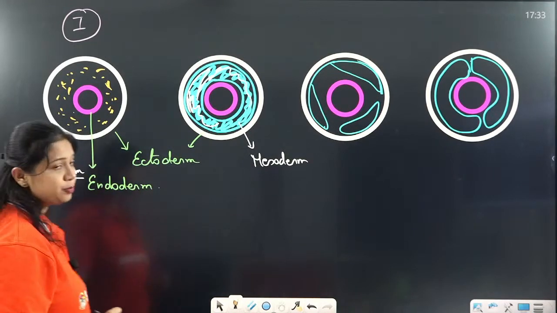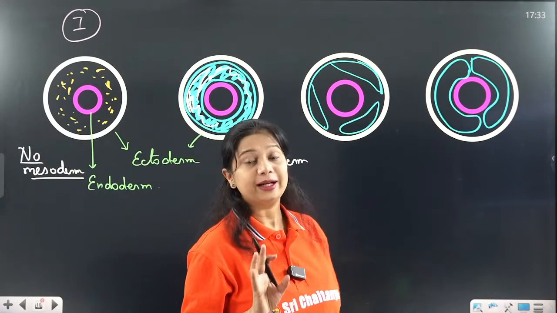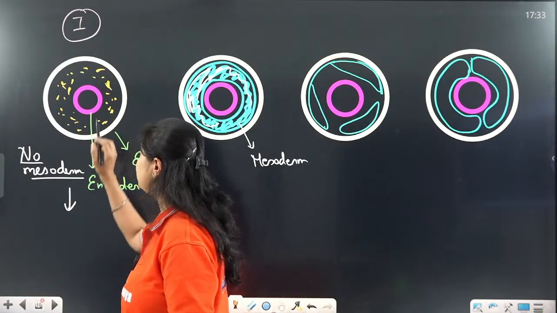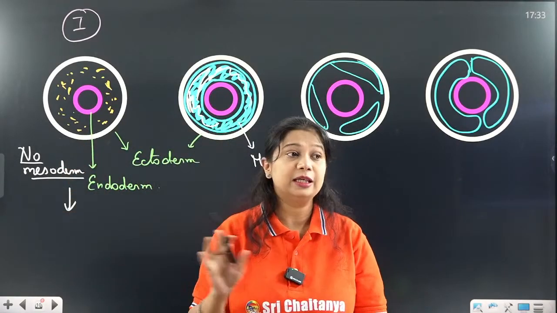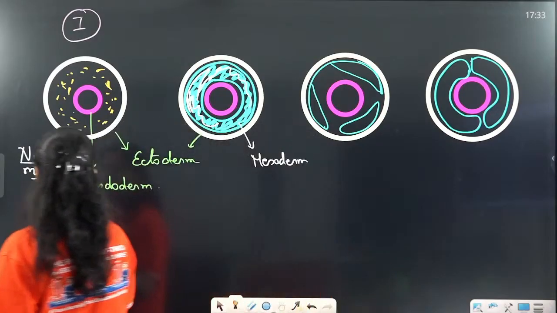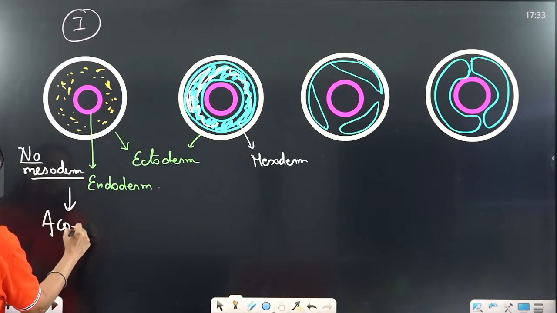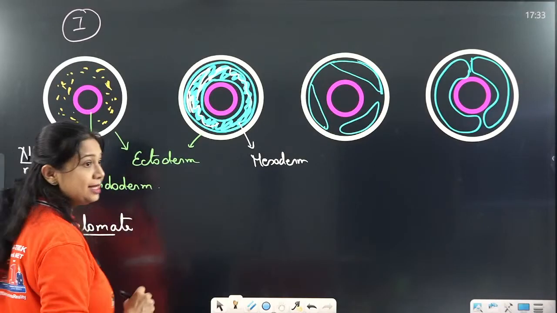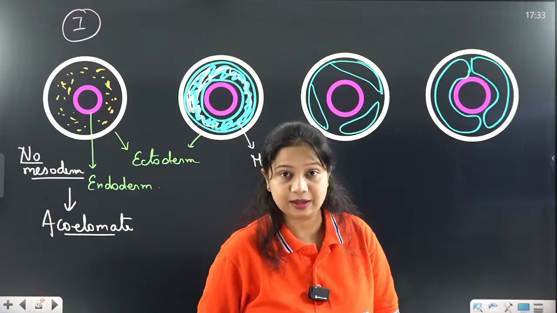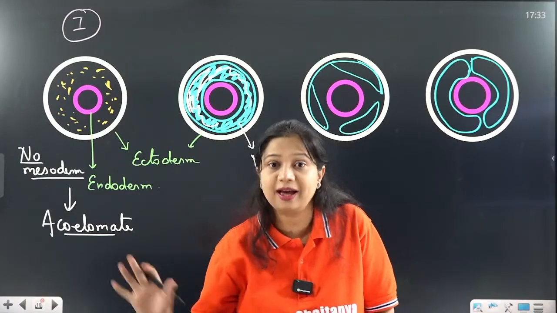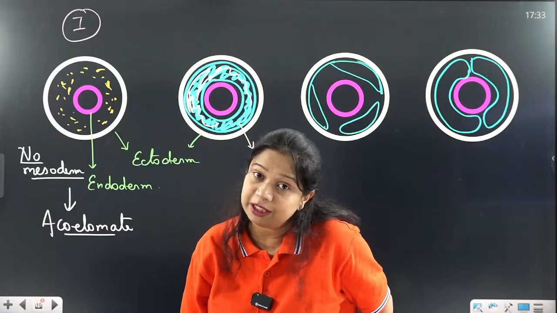No mesoderm is present. Only ecto and endoderm is present. So such type of organisms in which no mesoderm is present, then there is no possibility of any kind of coelom formation. Such type of organisms are acoelomate. They are called as acoelomate organisms because they do not have mesoderm present in between them.